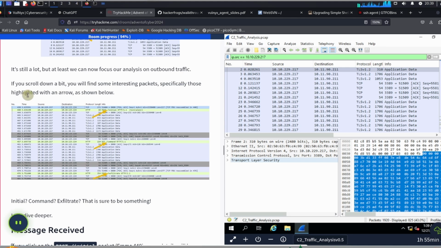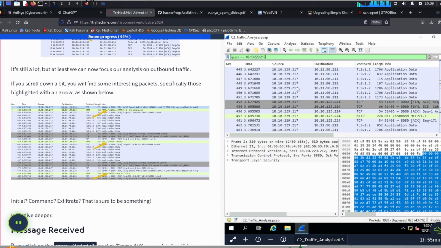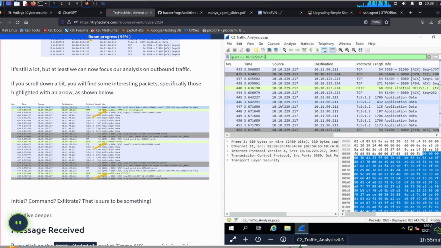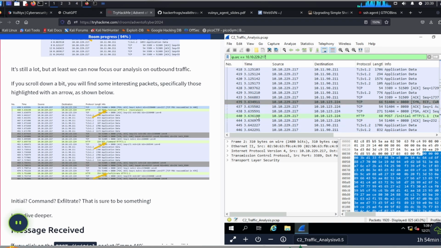the outbound traffic. If you scroll down a bit, you're going to find some interesting packets, specifically those highlighted with an arrow as shown above. So we've got packet number 440. Let's scroll down to packet 440 over here.